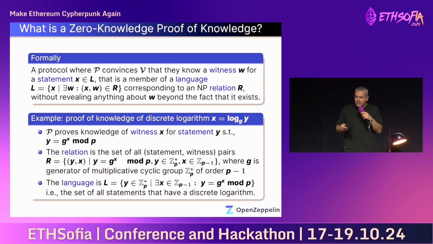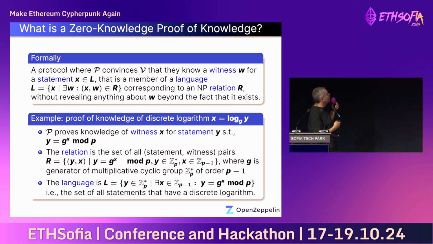In that setting, the witness is X, the secret value, and the statement is Y. They are related by this relation, and then the NP relation we're talking about is the set of all witness-statement pairs, so basically all the X and Y, and the language that we work over is all the elements in the field that have a discrete logarithm.